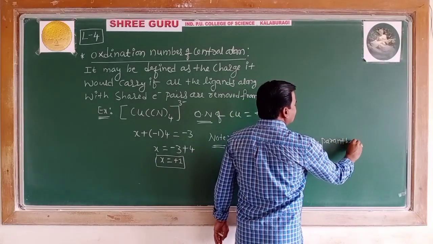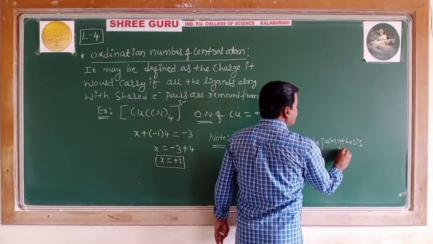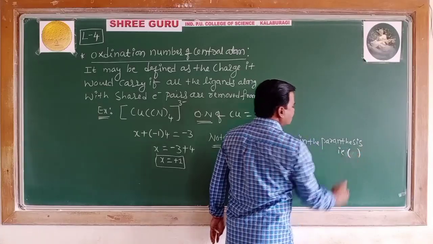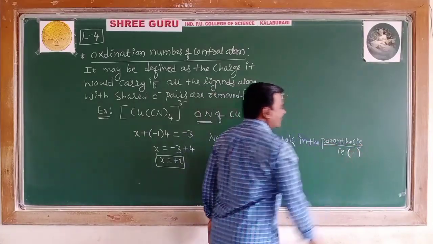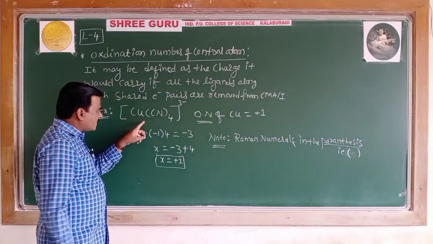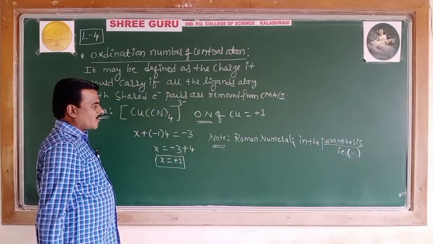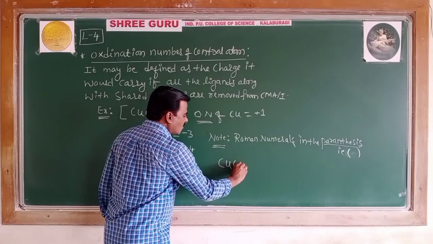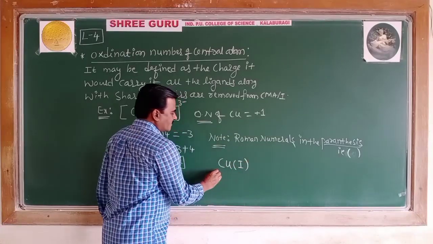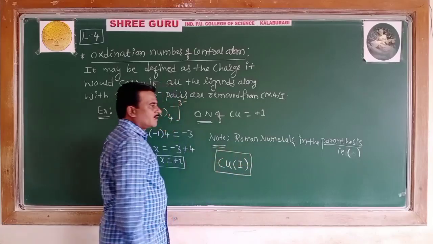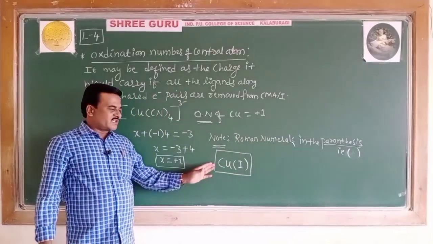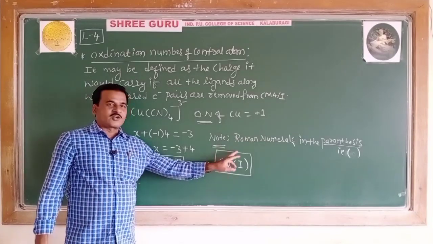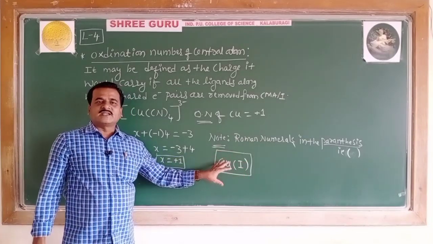Parenthesis means bracket. So for this complex, the oxidation number of copper is plus 1 and is written as Roman I. This is the representation of the oxidation number of the central metal atom according to the rules given by the system.